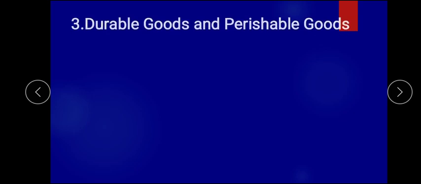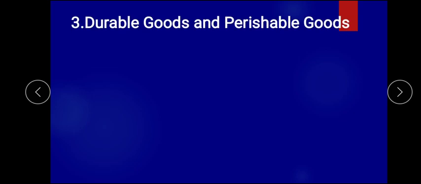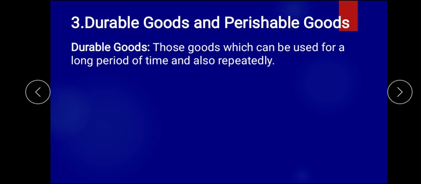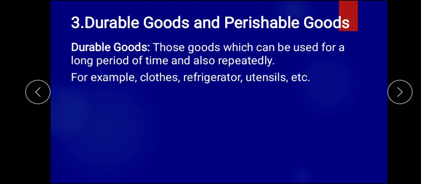Then further, the third one is about durable goods and perishable goods. You have known these words; they are familiar. Durable goods are those goods which are used for a longer period of time and can be used repeatedly. Like television, clothes, refrigerator, utensils in your home kitchen. All the appliances at home are used repeatedly for a longer period of time, like furniture. All these come under durable goods.